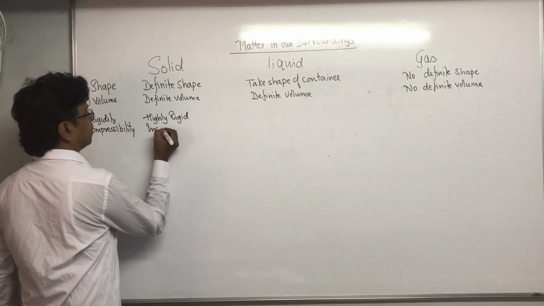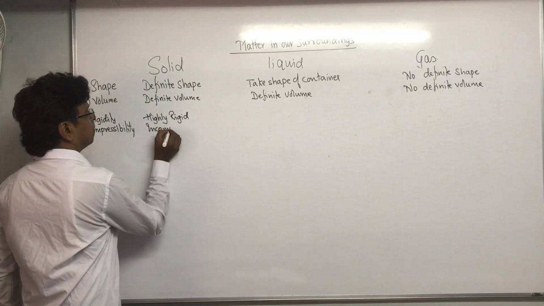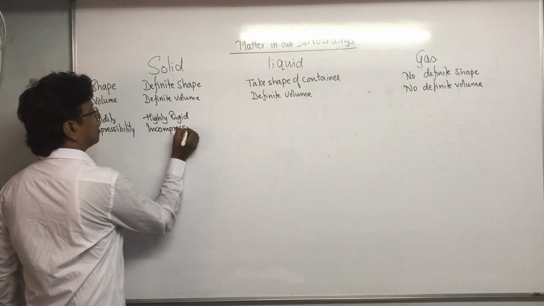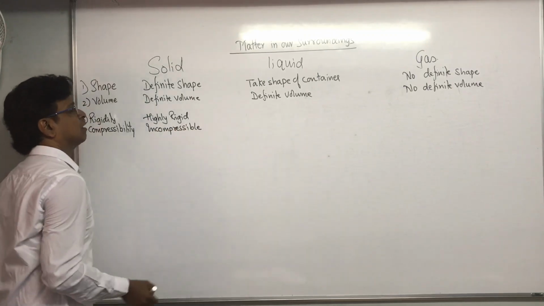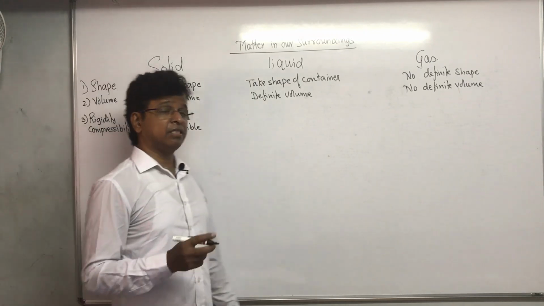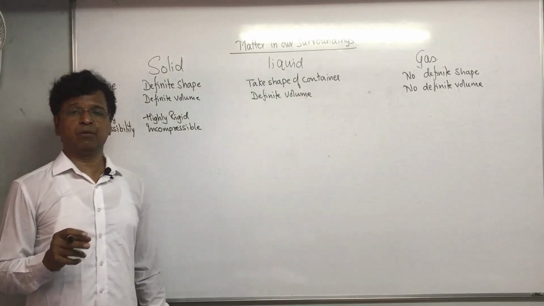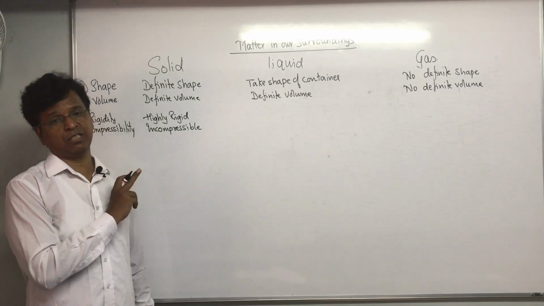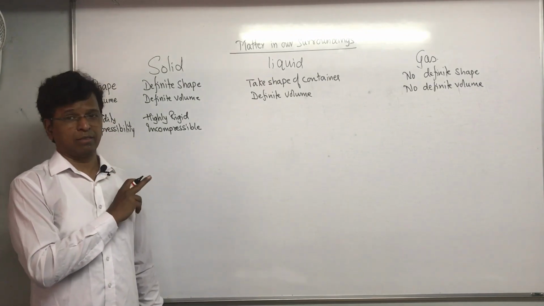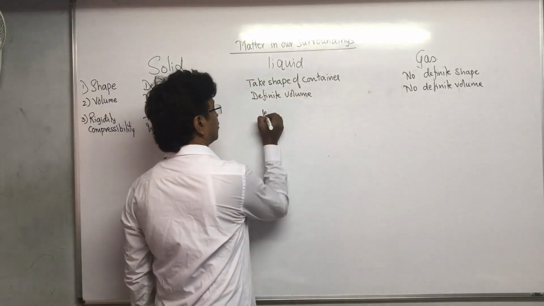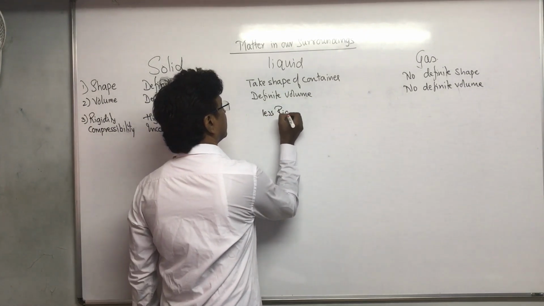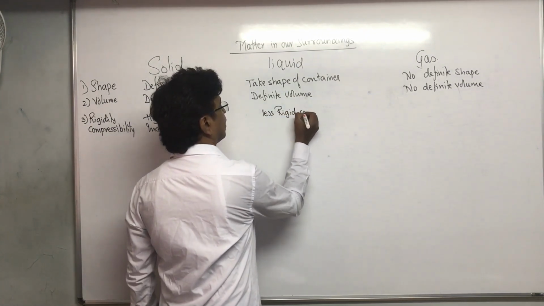Almost incompressible. You can't compress them. Here the rigidity goes on decreasing. Liquids are rigid, but not as rigid as solids. They are less rigid compared to solids.